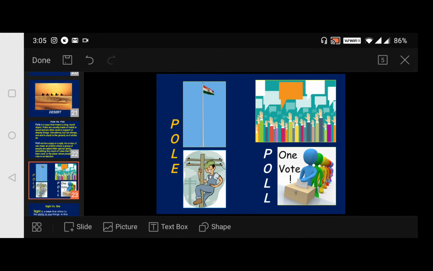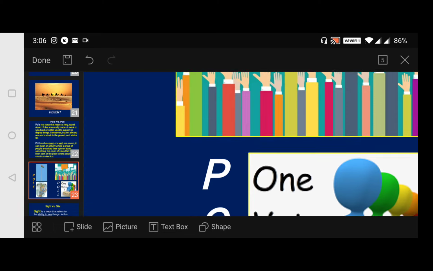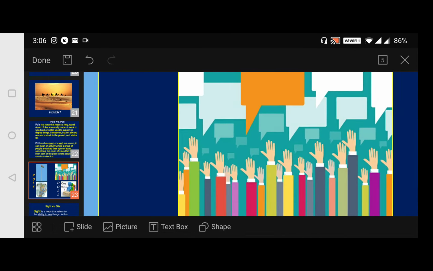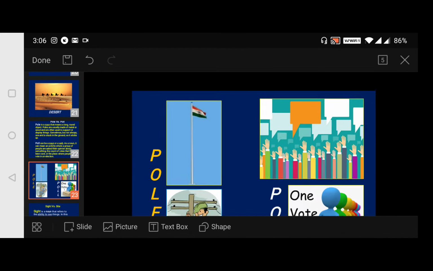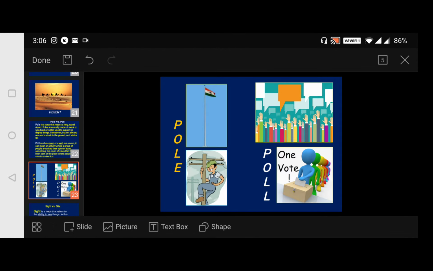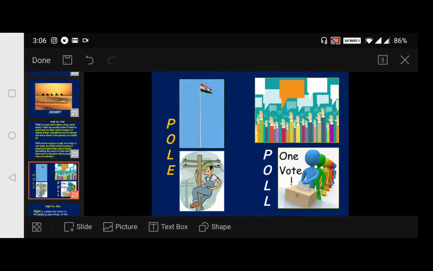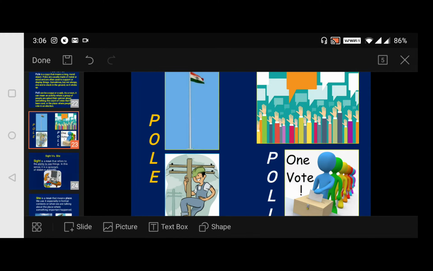Now this pole is visible here. On the day of flag hoisting, we tie the flag to the pole. Long pole, lengthy pole. And coming to this poll, see how many are against or for. Taking the opinion, seeking the opinion of how many are supporting me, that also we call a poll. They are raising hands towards the decision, favoring that particular decision. This poll is about voting. Follow? Okay, now moving to our next slide.